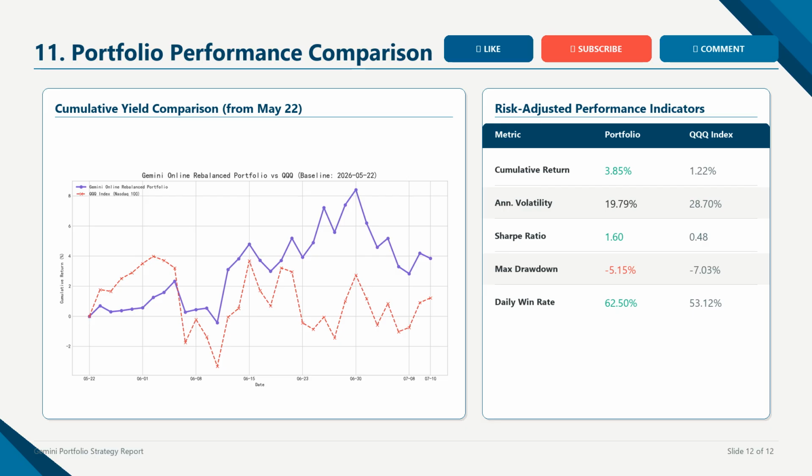This outperformance is driven by our systematic rotation, which quickly exited underperforming growth names and rotated capital into defensive leaders and utilities. The daily win rate of our strategy stood at 62.50%, highlighting the consistency of our selection model.